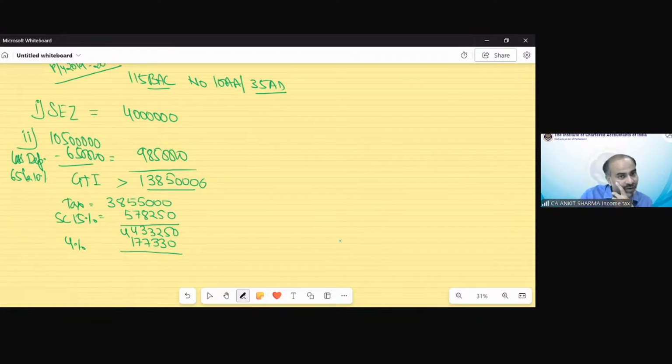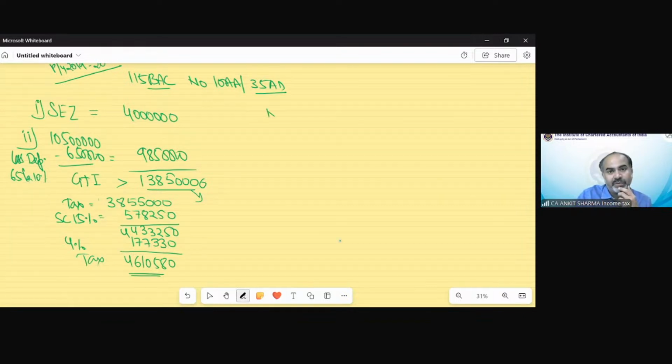Even I have the direct calculation of tax also. When I solve, I can directly write that the tax including cess is this. But I want to bifurcate each and everything with you. So in the examination also, you need to show it like this. And you will understand each thing separately, that okay, this is tax, this is surcharge, this is my cess, etc. Okay, so we are doing the postmortem of the question. Each and everything has to be shown separately. So that tax liability now would be 46,10,580 as per section 115 BAC.